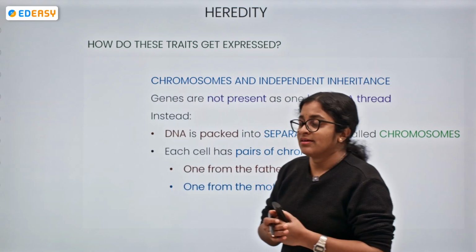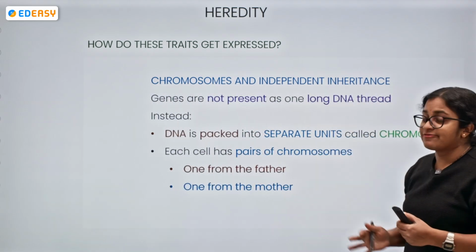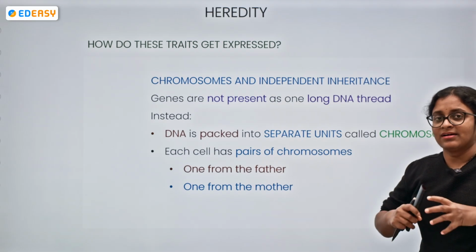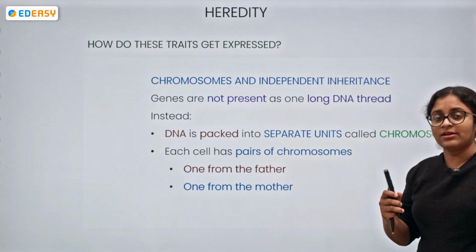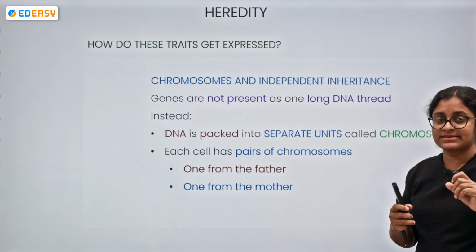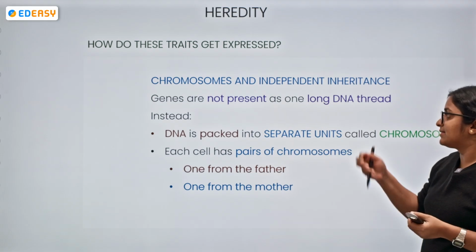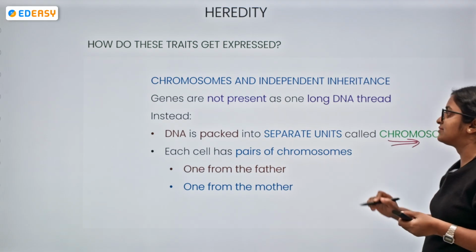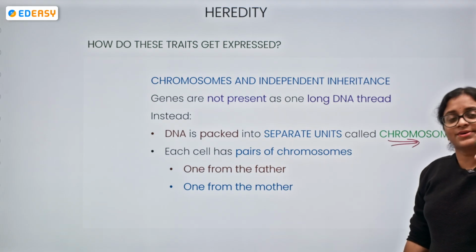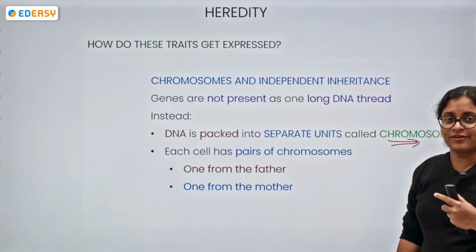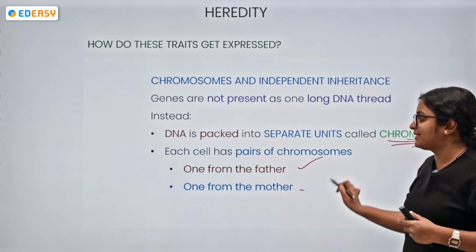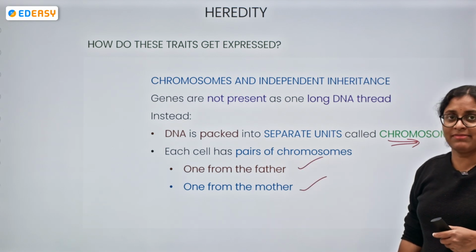Okay, now we are talking about genes. In a long DNA thread, the genes are not visible. Instead, what we can see is the DNA being packed into separate units called chromosomes. Each cell has a pair of chromosomes: one we get from the father, one we get from the mother.